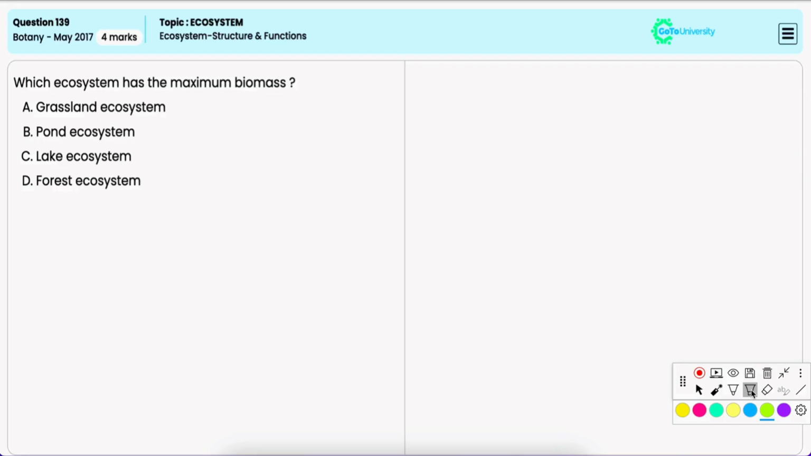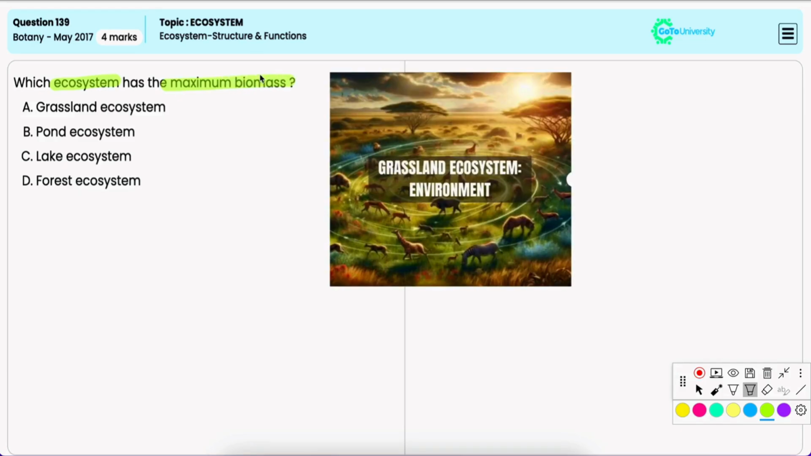In this question, you have to identify the ecosystem that has the maximum biomass. Option A, grassland ecosystem. Now, grasslands have moderate levels of biomass, primarily in the form of grasses and shrubs. Hence, it is an incorrect option.